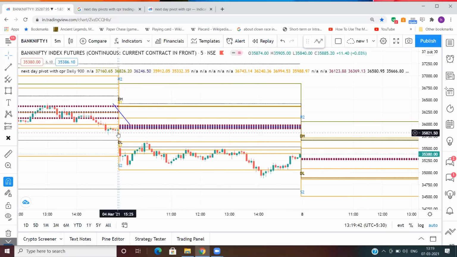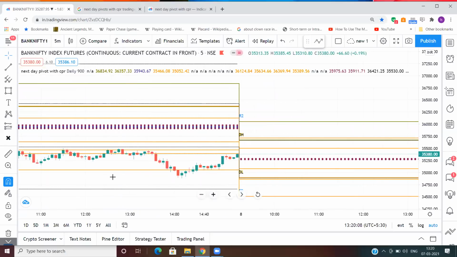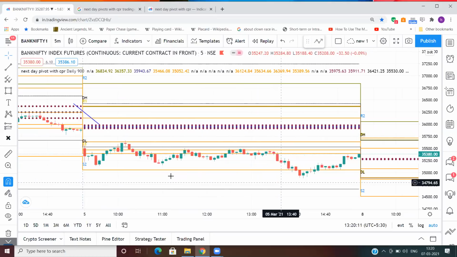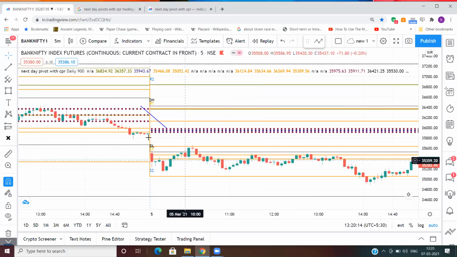Okay. And this is how we are going to select our stocks and see which side we have to trade that particular stock. So the very first thing is the 2-day relationship of a CPR. The second step is where the candle has closed. So the candle has closed here, right?